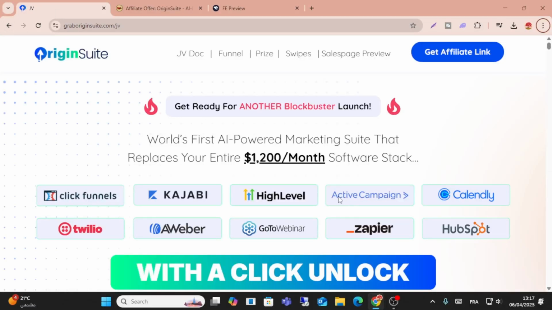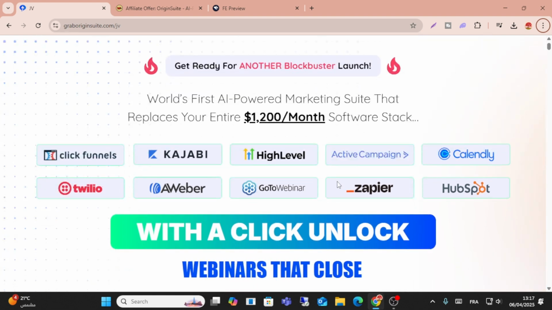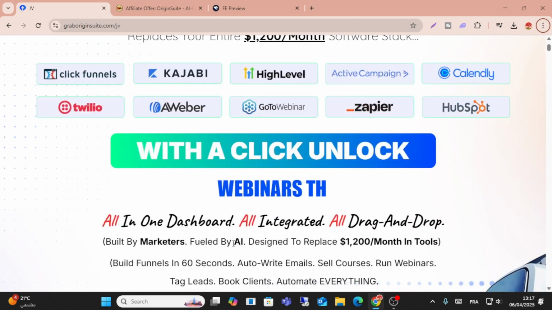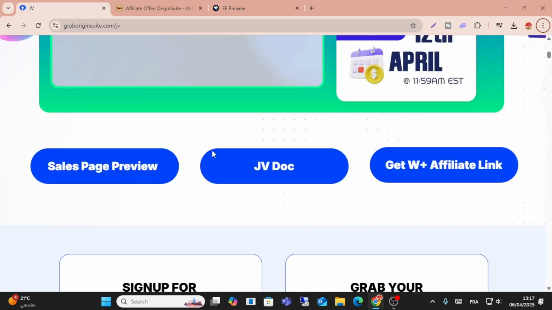Today guys we're talking about OriginSuite. So guys, this is AI-powered marketing software, and you can replace all these tools: ClickFunnels, Kajabi, GoHighLevel, AWeber, Twilio, and Zapier. This tool is designed to replace all of these tools.